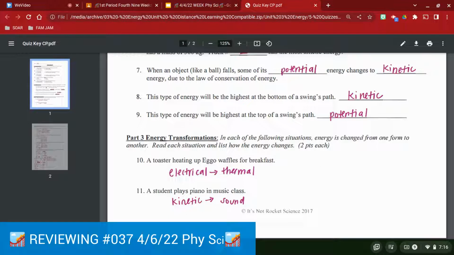With the toaster, you're going to have to have plugged it in, so that would be your electrical part. And then you're heating the Eggo waffle, so of course it's going to be thermal. Number 11 says we have a student that plays a piano in music class. We're going to have the actual kinetic movement of the piano keys, and that is then going to change over into sound.